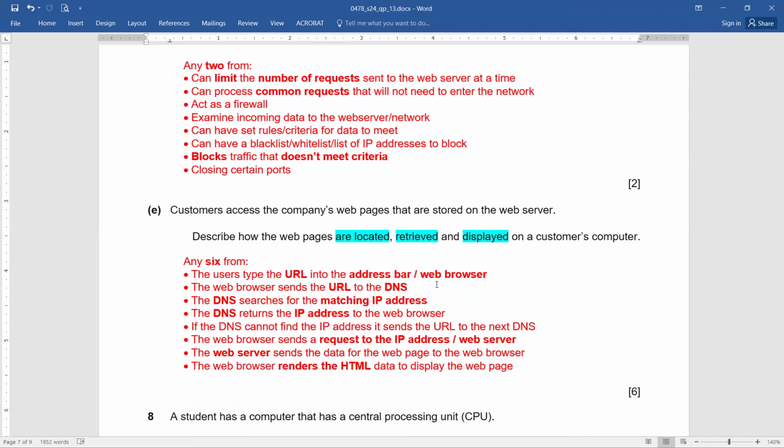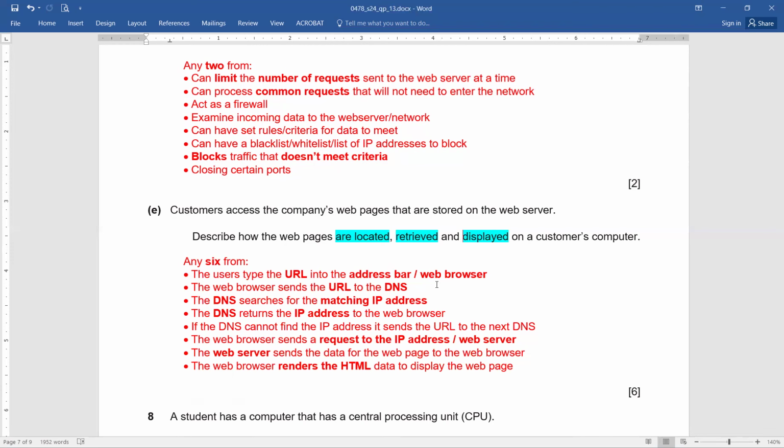You first of all type the URL. And where do you type? In the address bar of the web browser. So if the student has written the first point as the user types the URL into the address bar of the web browser, what happens next? The web browser is going to send the URL to the DNS, domain name server or domain name system.